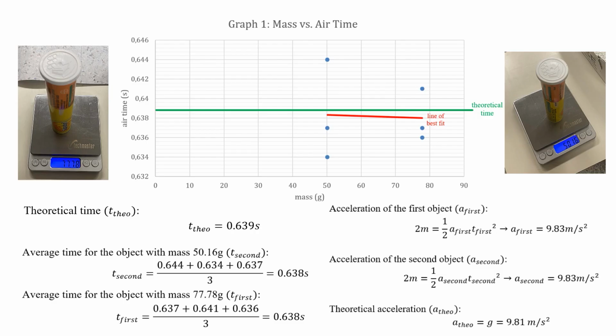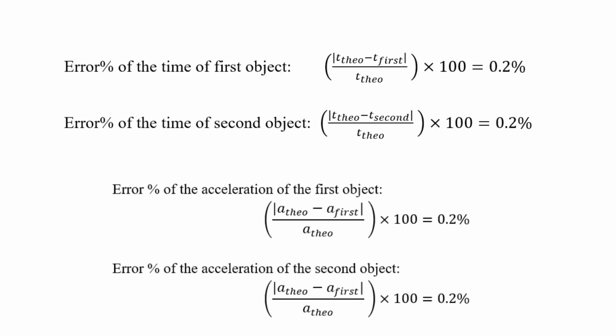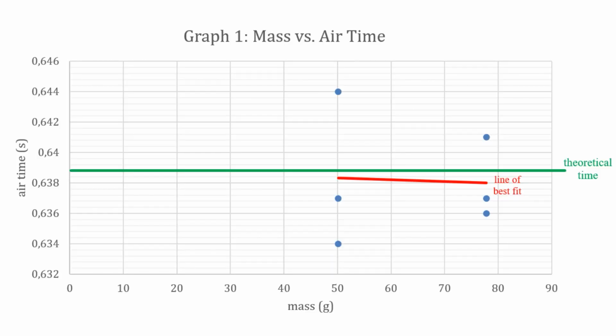In this experiment, I tried to observe the effect of mass in free fall motion. The expectation was that mass wouldn't affect the fall time, and that expectation was mostly met. In real life, the times should have been more, and the accelerations should have been less than the theoretical time and acceleration respectively, because of friction. However, the opposite was observed in this experiment. This shows that there were several mistakes in the setup of this experiment.